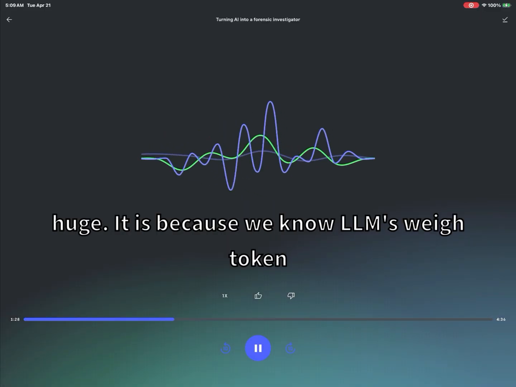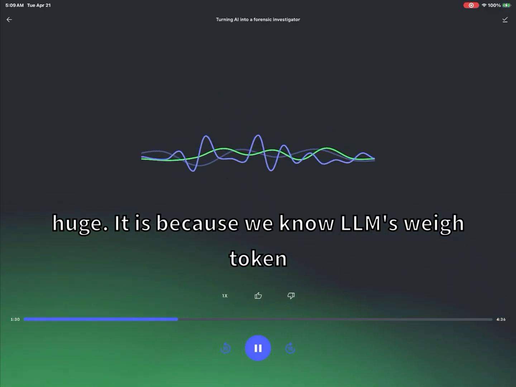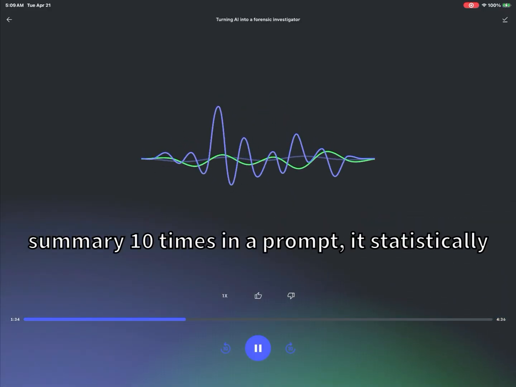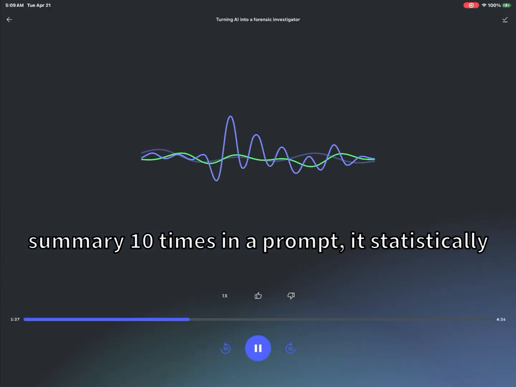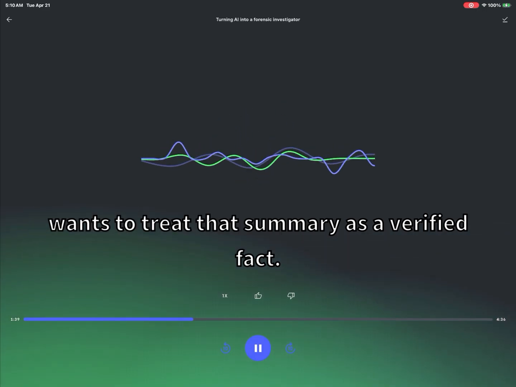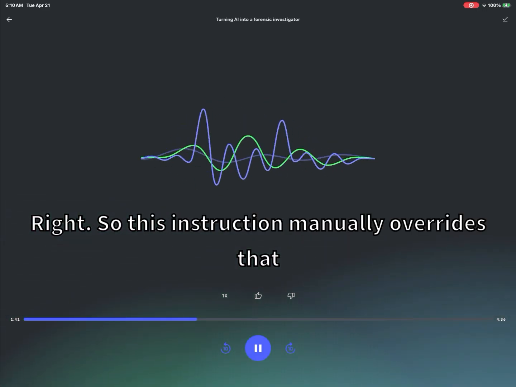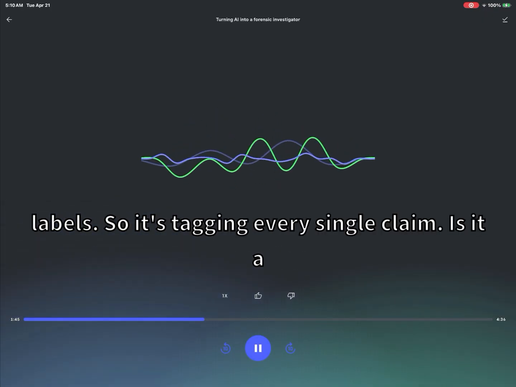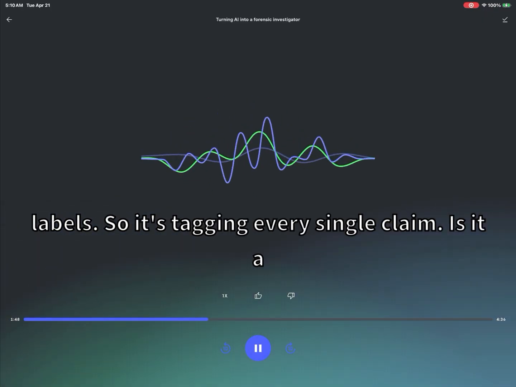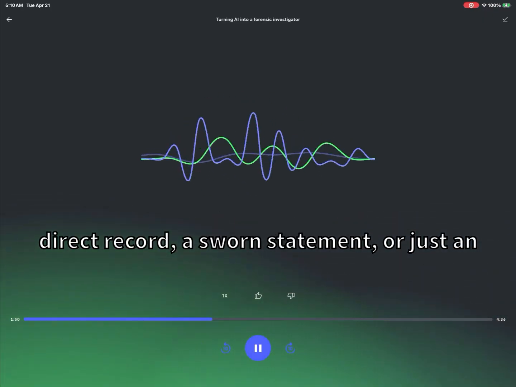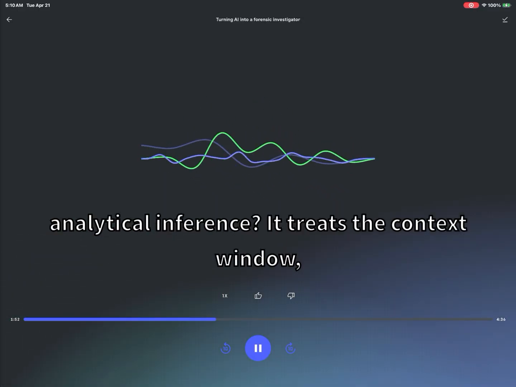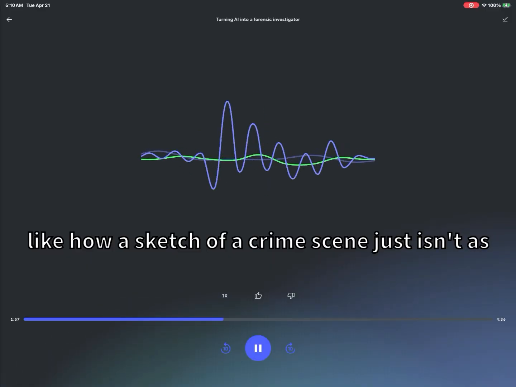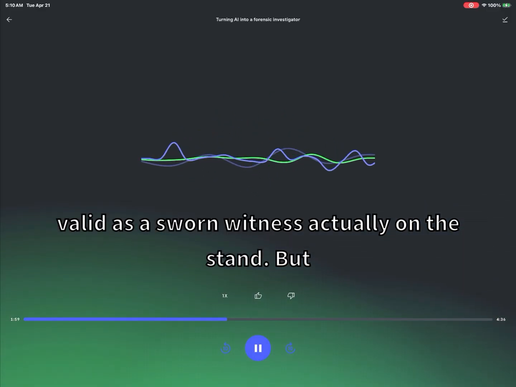Oh, wow, that's huge. It is, because we know LLMs weigh token frequency heavily. Like if it reads the same flawed summary 10 times in a prompt, it statistically wants to treat that summary as a verified fact. Right, so this instruction manually overrides that bias. It also demands these mandatory evidentiary labels. So it's tagging every single claim. Is it a direct record, a sworn statement, or just an analytical inference? It treats the context window basically like a courtroom. Yeah, exactly. It's like how a sketch of a crime scene just isn't as valid as a sworn witness on the stand.